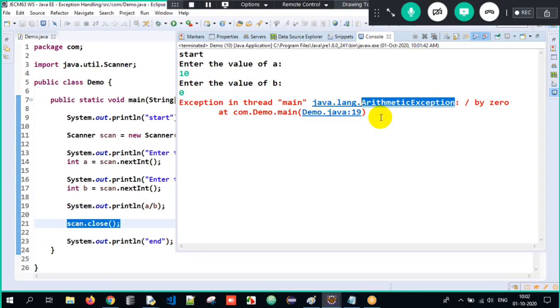That ArithmeticException is a class present in the java.lang package. And why are we getting that exception? Because you are dividing the number by 0. And which line number is giving that exception? Line number 19. As a software developer, we are supposed to know the exception name, the reason, the message for the exception, and the line number.